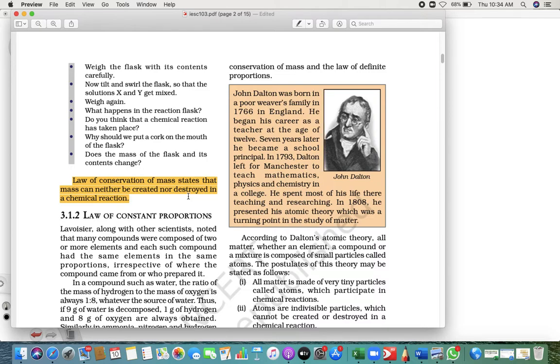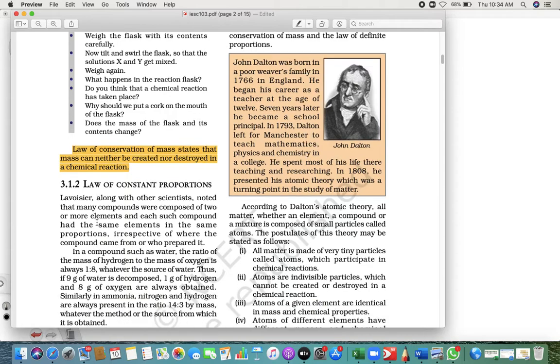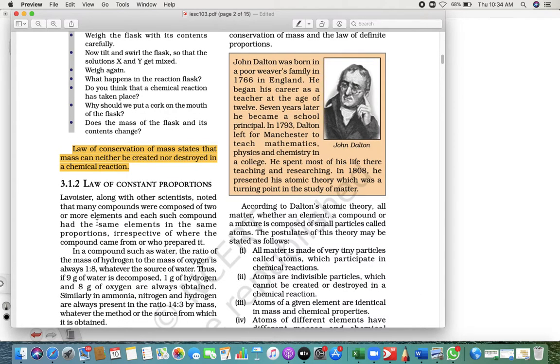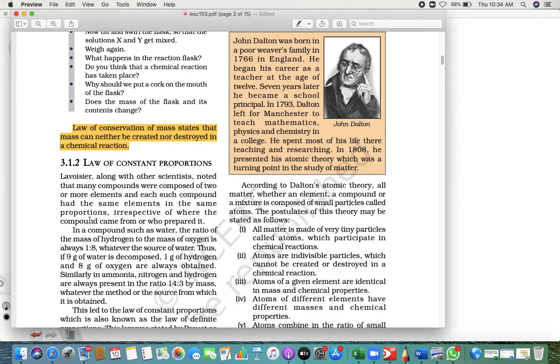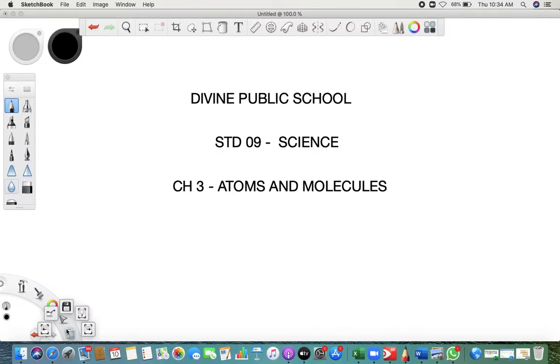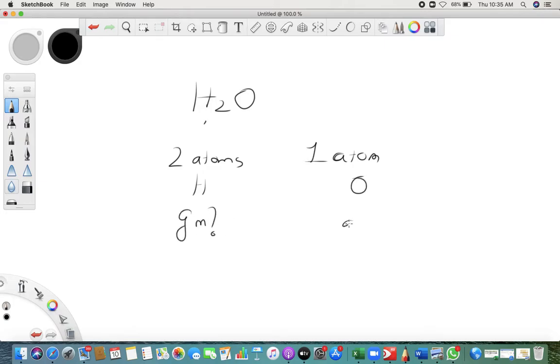What they are saying next is the law of constant proportion. In the law of constant proportion, Lavoisier and other scientists, now you have seen H2O, right? Water. When you say H2O, we are using two atoms of hydrogen and one atom of oxygen. But do you really know in terms of gram? No, we don't know in terms of gram.